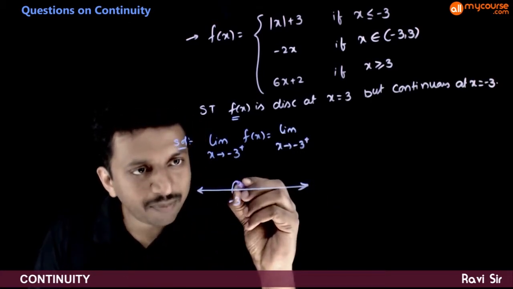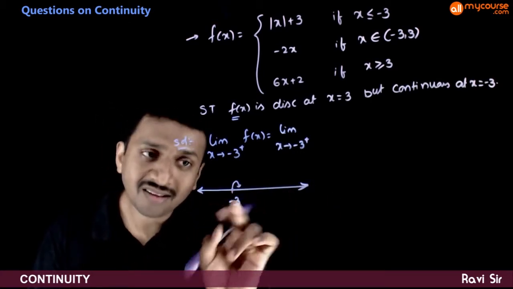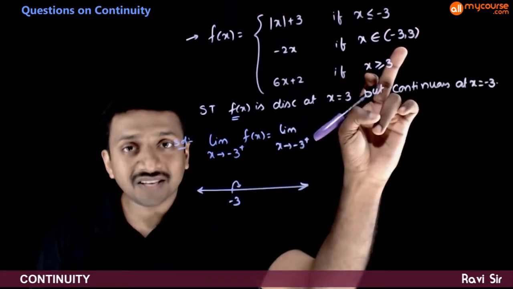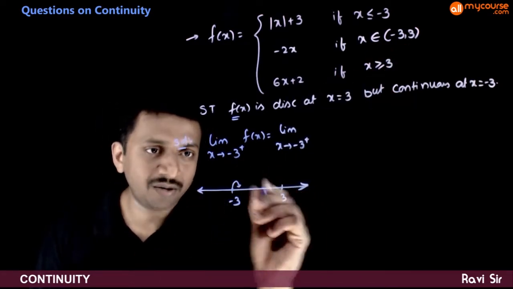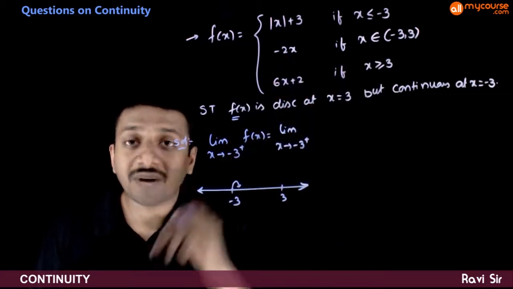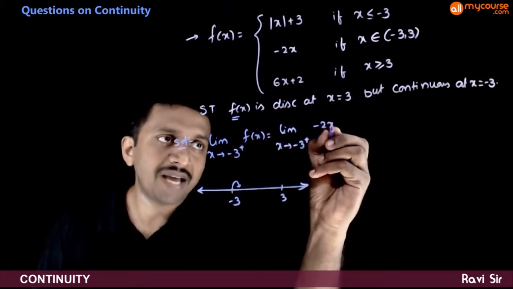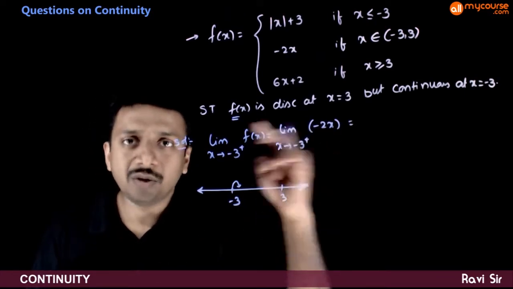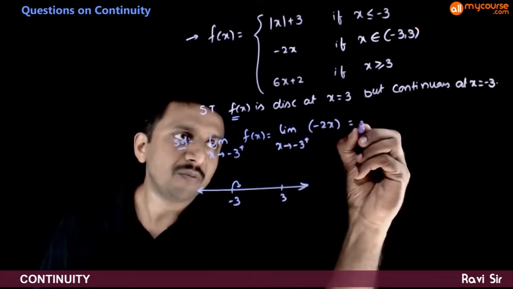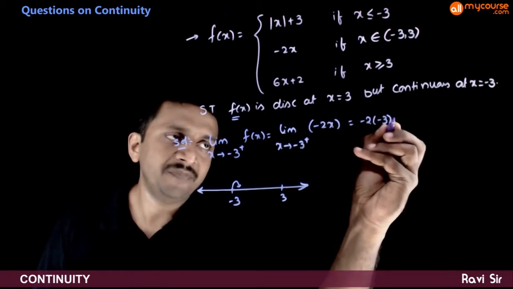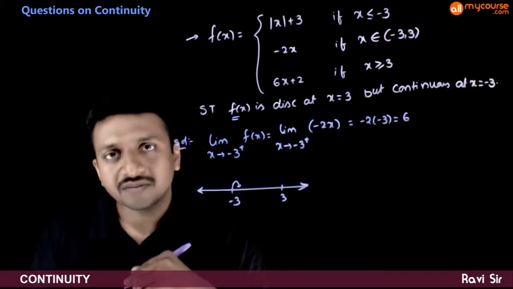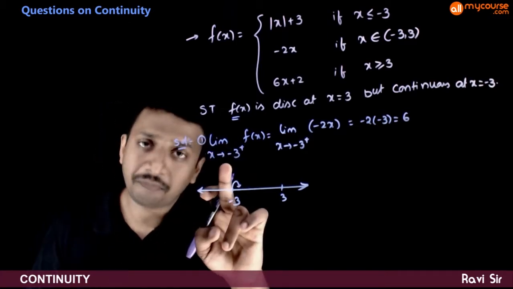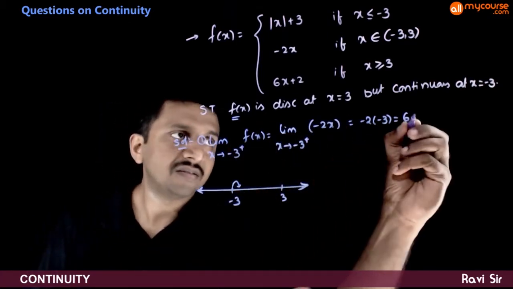So minus 3 plus means in the interval which is greater than minus 3, that is minus 3 to 3. In this interval, f of x is minus 2x. It is a very simple function, you just need to substitute it directly. So minus 2 times minus 3, which is equal to 6. So limit x tends to minus 3 plus f of x is 6.